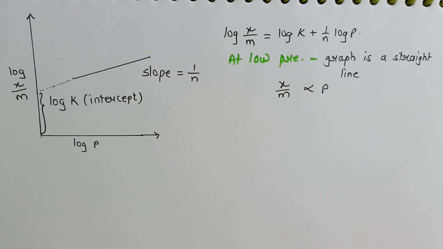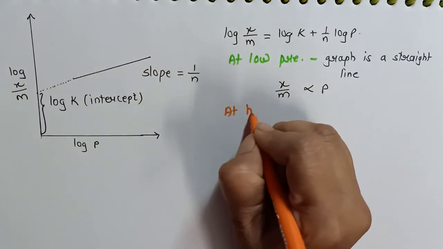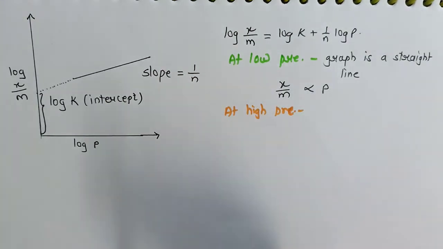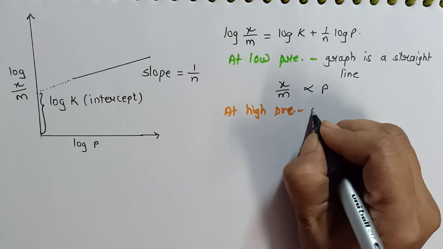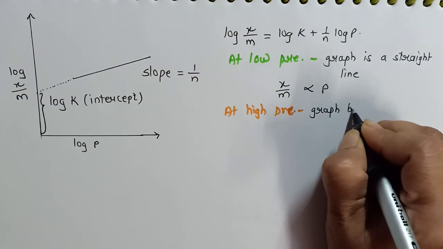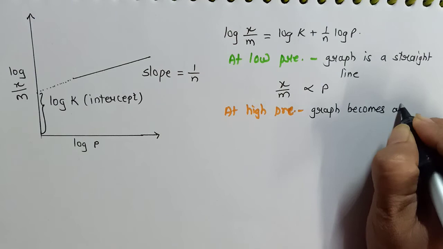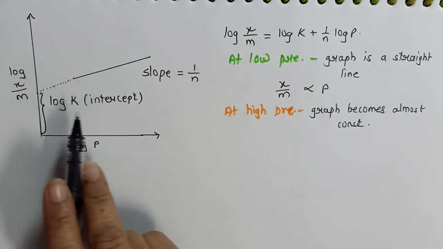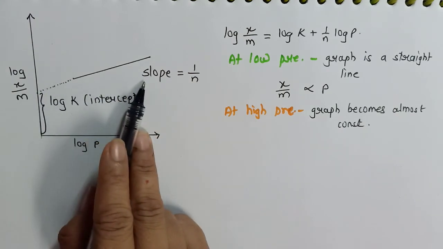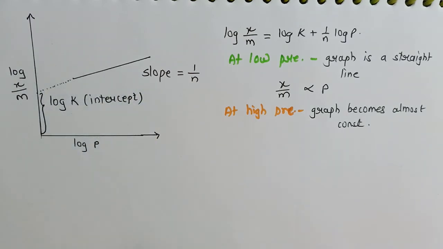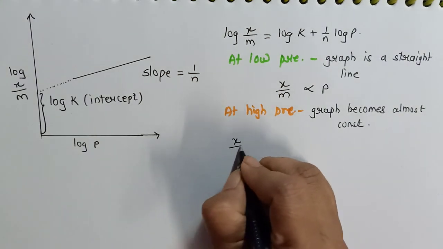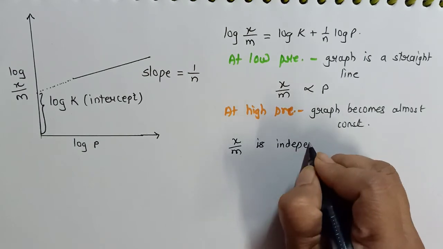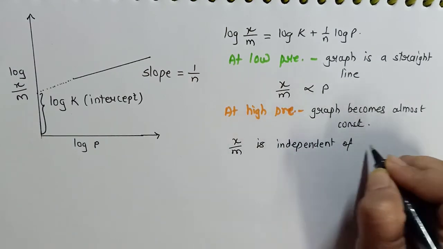Whereas at high pressure, the graph becomes almost constant. That means the line will be parallel to the x-axis, parallel to log p. So at high pressure what happens? We can say x by m becomes independent of pressure.